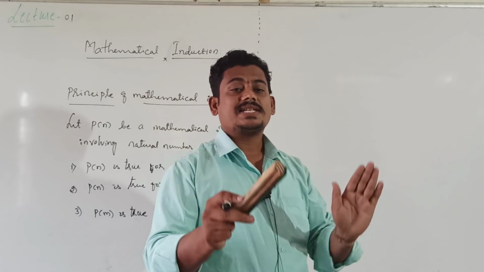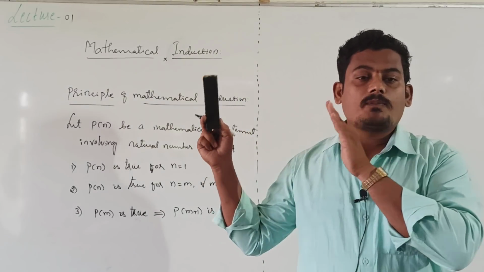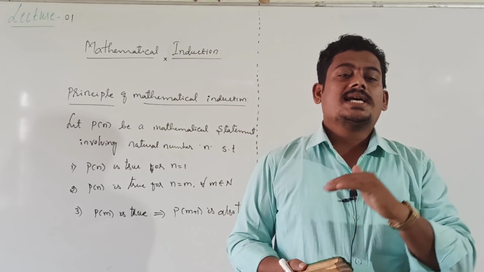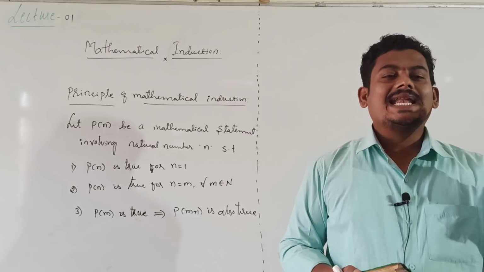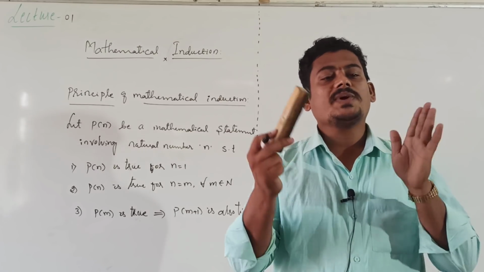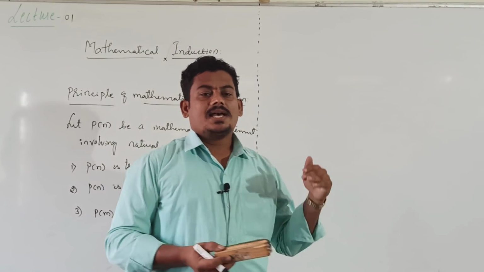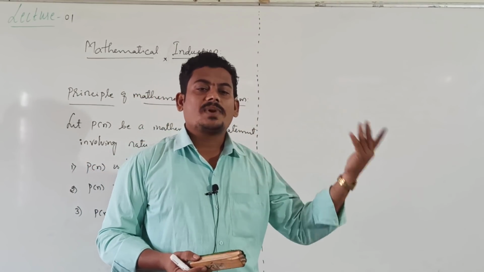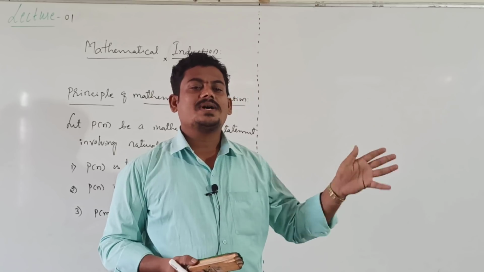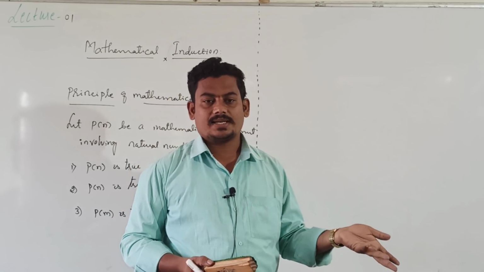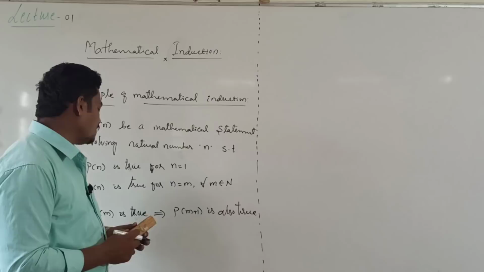If the given statement is true up to the mth natural number, then it is also true for the next natural number. What is the next natural number? That is m plus 1. Up to the mth natural number, its next natural number is m plus 1. Up to m plus 1 it is true.